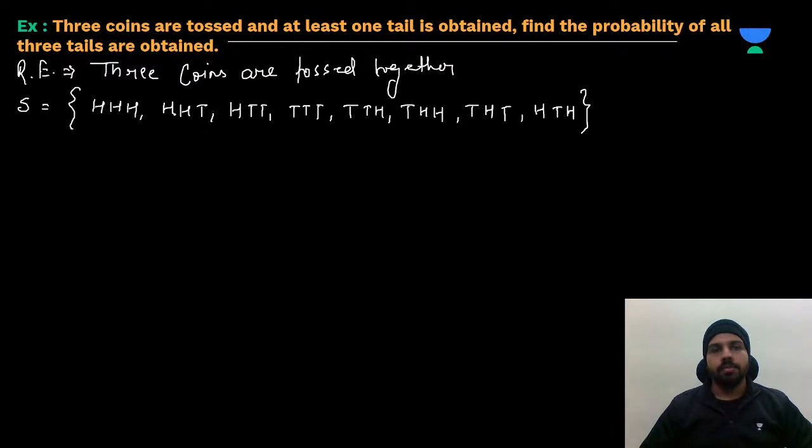So total number of outcomes will be 1, 2, 3, 4, 5, 6, 7, 8. 8 outcomes will be there.